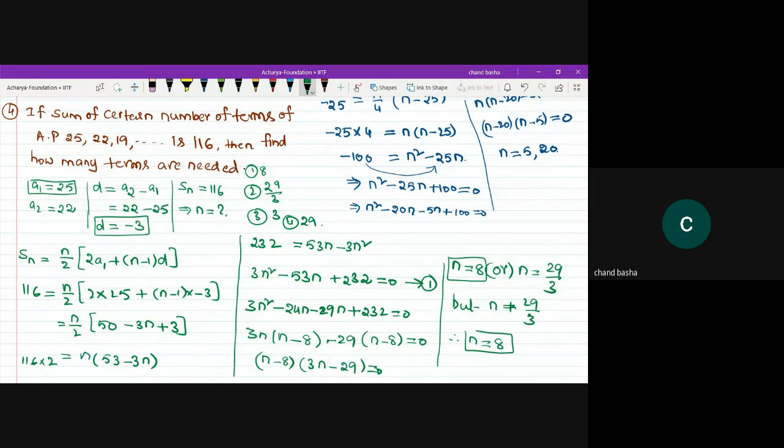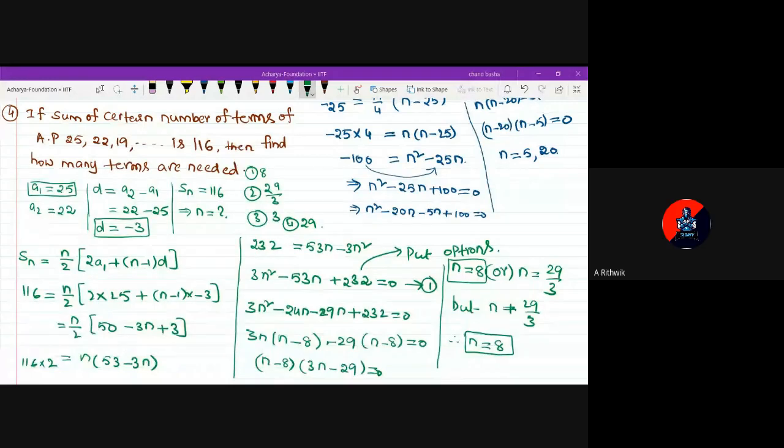Sir, I didn't understand how to get the n value. No problem. You can substitute the n value here, put in the options, and then you can verify. Which option will give 0? That is the required answer. Clear?